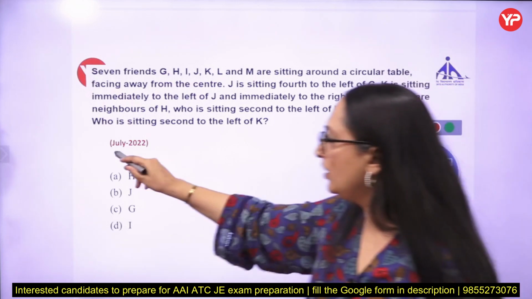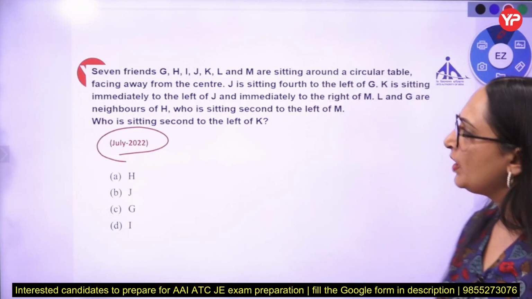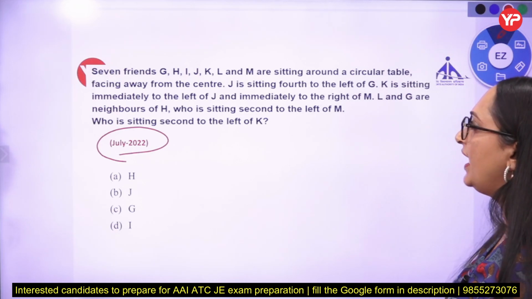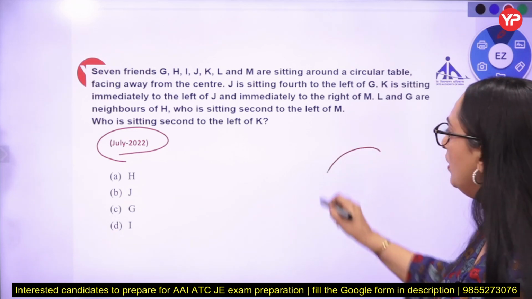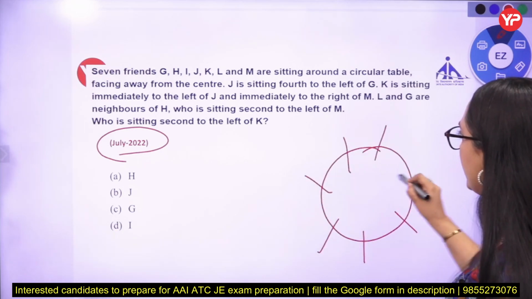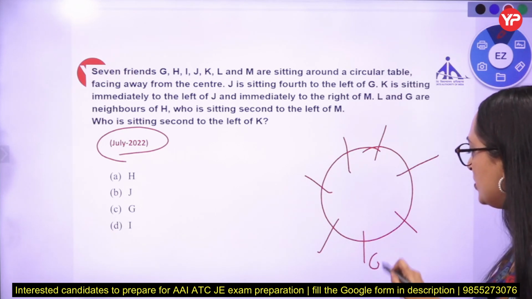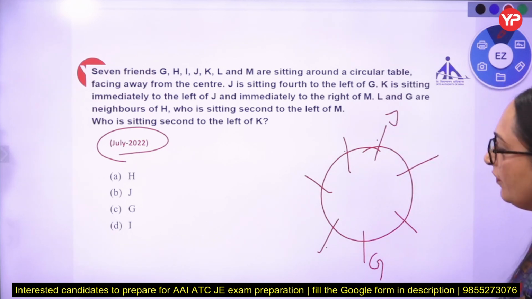From July 2022 ATC exam: seven friends G, H, I, J, K, L and M are sitting around a circular table. Seven: 1, 2, 3, 4, 5, 6 and 7. J is sitting fourth to the left of G. G is fourth left: 1, 2, 3, 4. J is sitting fourth to the left of G.